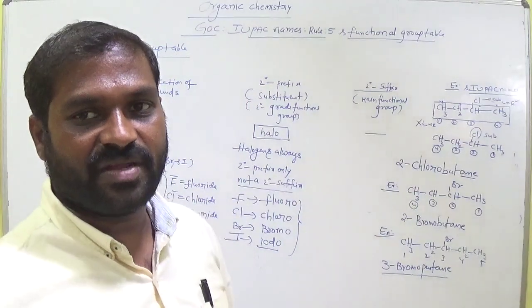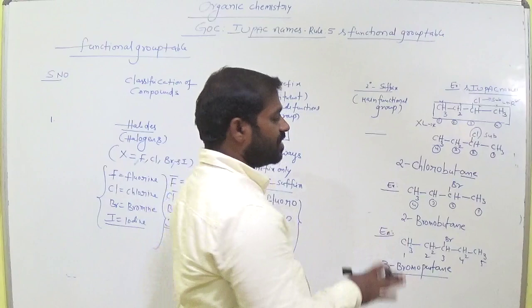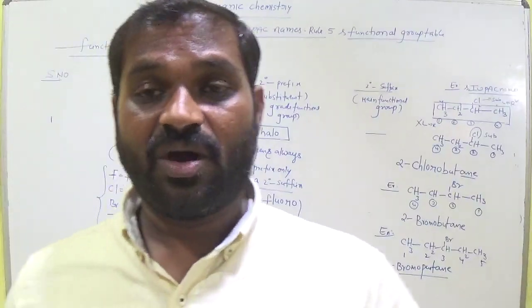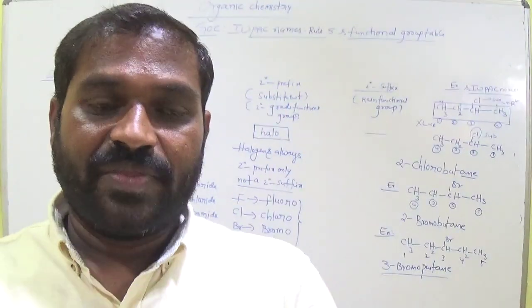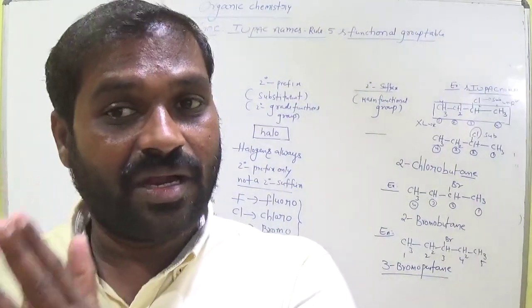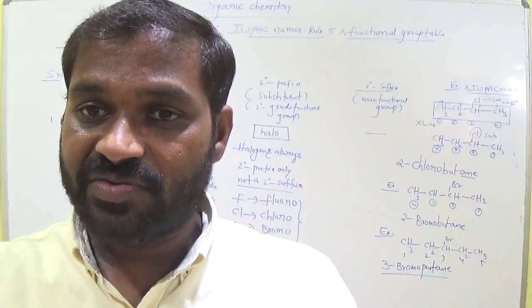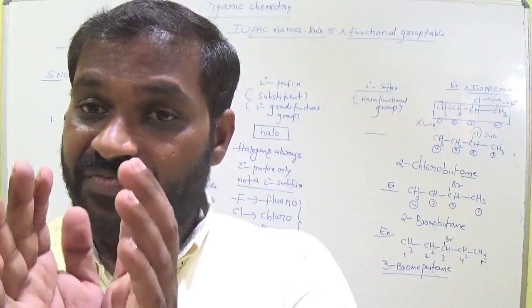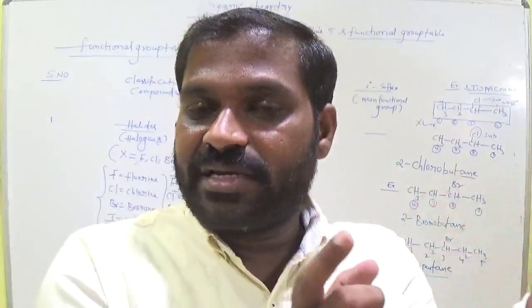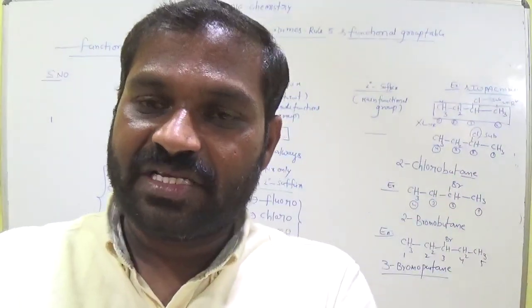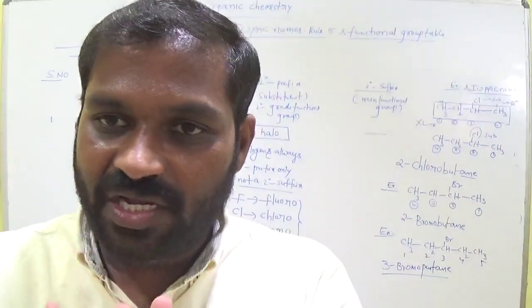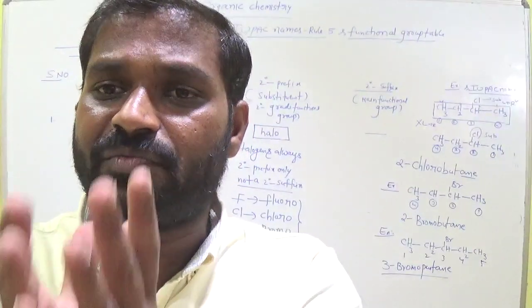Is it clear, everyone? Okay. So in this manner we have to give names to organic compounds, especially hydrocarbons, alkanes, alkenes, alkynes. First follow how to write their molecular formula, and after that follow the functional group and functional group priority order, and then how to write the IUPAC name. I gave the order: primary prefix, secondary prefix, root word, primary suffix, secondary suffix. Follow that order, very very important. Then the IUPAC naming rules are very important.